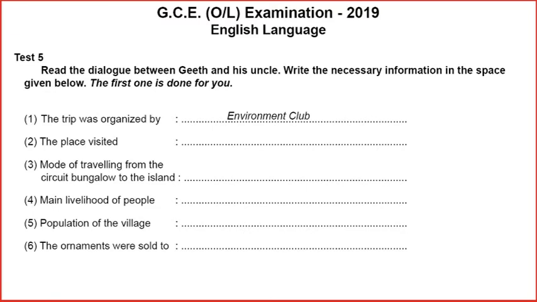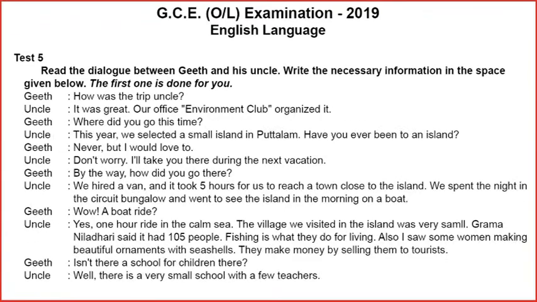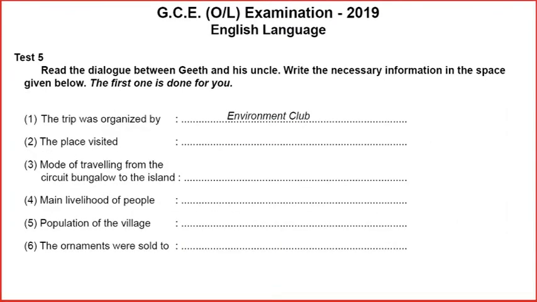In the second sentence, it says, our office environment club organized it. So, who organized the trip? Environment club. All you have to do is write environment club on the dotted line in the space given.